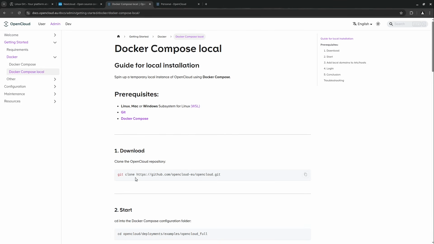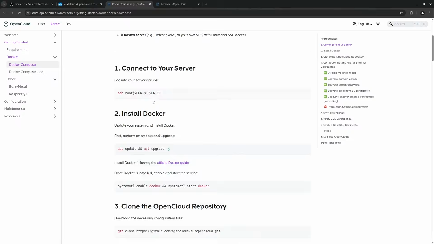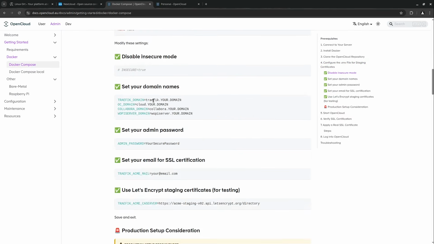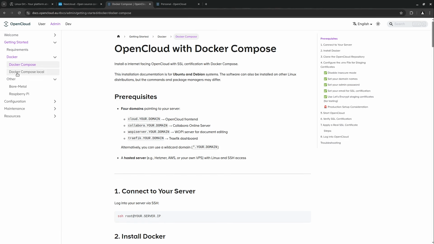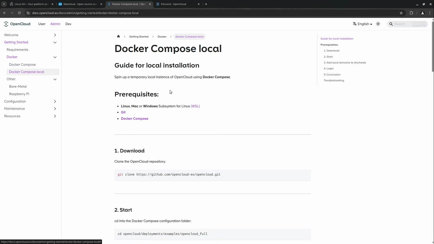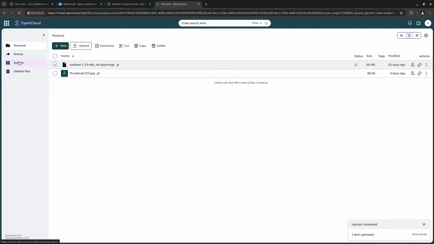To be honest, I'm kind of an experienced administrator in Linux right now. It would be much nicer just to get a single big Docker Compose file, and then I can adjust the port where I want to listen, and then I can very easily put an Nginx reverse proxy manager or Caddy, for example, before it, and then this is also just fine. I guess we also see some other things here. Yeah, OpenCloud with Docker Compose. Here we see a bit more production-ready setup. Perfect. Okay, so there's also a guide here. So we could also do this in another video if you want to see. Yeah, this is it for OpenCloud.